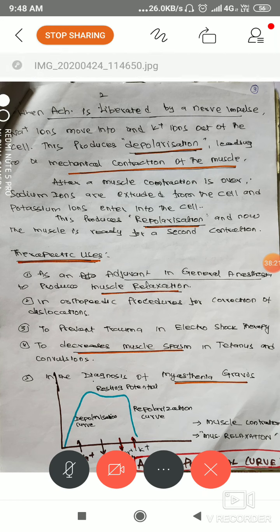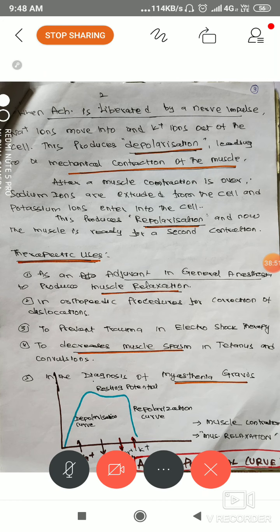What result do we get after blocking depolarization? Muscle contraction will be stopped and muscle relaxation will be produced. Next, uses. Here you have to draw that action potential curve, because while writing notes, I didn't write it in the abstract. That's why I put it at the bottom. While writing the mechanism of action, you draw this action potential curve. You put depolarization, muscle contraction, relaxation.